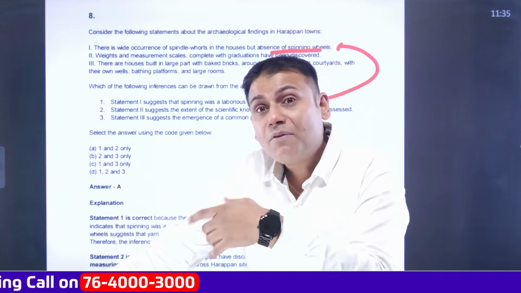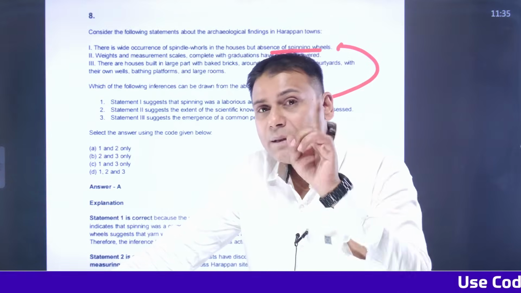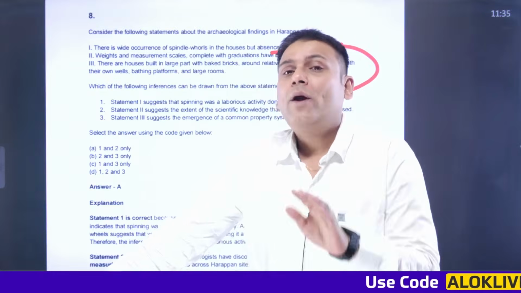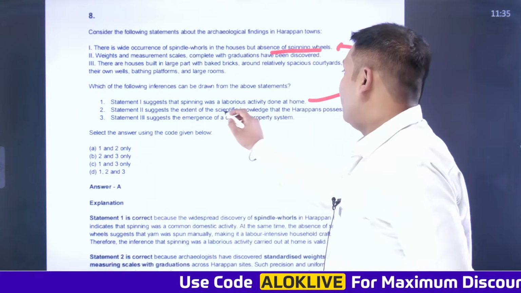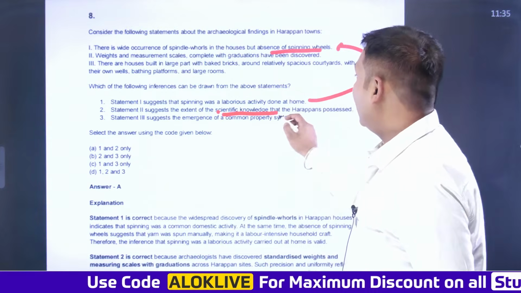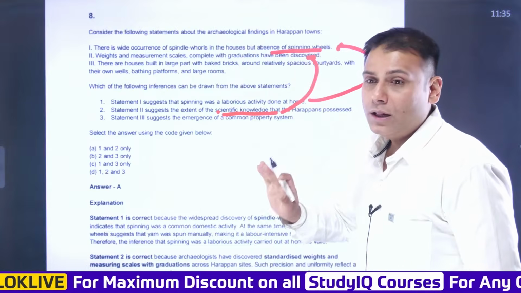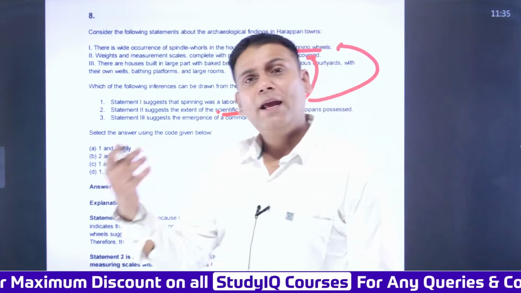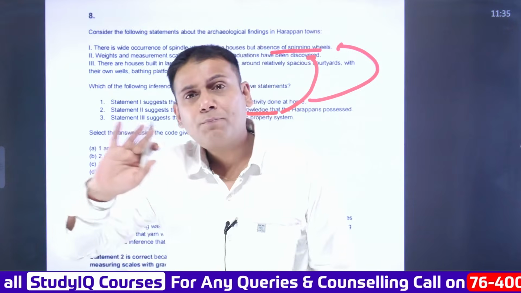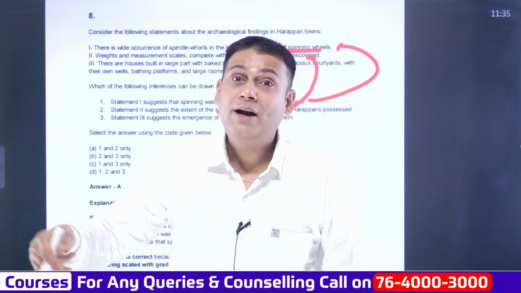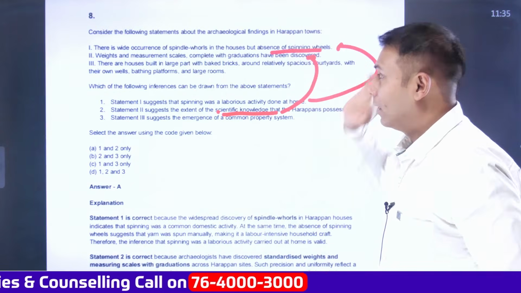So, a standardized system of weights and measures was found. A copper scale was found from Harappa. This simply exemplifies one thing, that to an extent people might have been aware about mathematics, so they might have had scientific knowledge. So the second statement is correct. We have found evidence of spindle whorls. Spinning might be one of the activities, but evidence of a spinning wheel has not been found. So spinning might have been done by hand, so it is a laborious activity. This statement is also correct. So statements number 1 and 2 are correct.